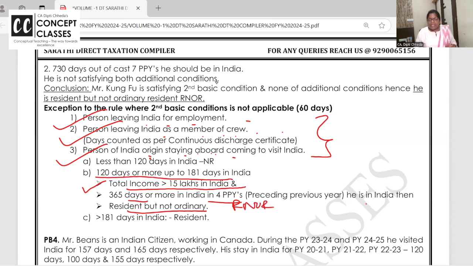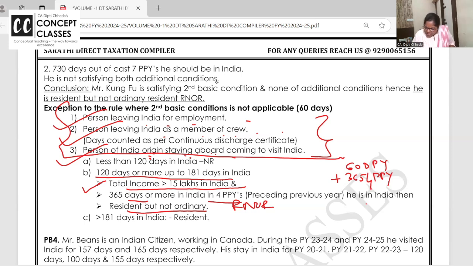In short, look again, the second basic condition is not applicable for these 3. But here, the second basic condition, 60 days in the previous year plus 365 days in the 4 PPYs, instead of 60 days it is 120 days.